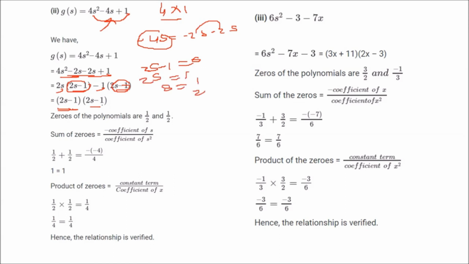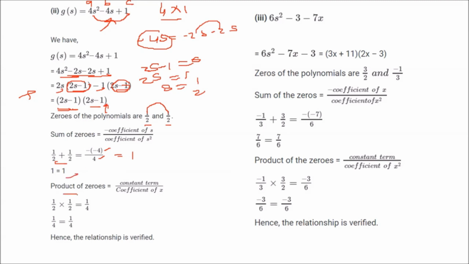The second factor is also the same, so again the root will be the same: half and half. Now minus b by a. What is a here? 4. b is minus 4 and c is 1. So minus of minus 4 by 4 gives you 1. And when you add the zeros we got, half plus half is 1. 1 is 1, so it is verified.